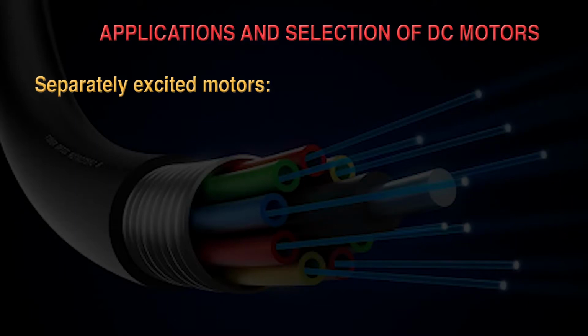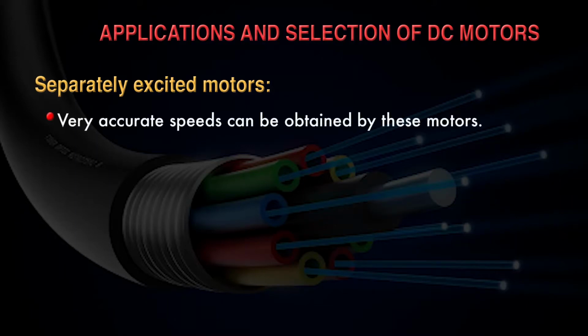So as you know, there are different types of DC motor like separately excited DC motor, shunt motor, series wound motor, compound DC motor. So because there are different types of motor, there are different applications of these motors. First of all, we are going to discuss the applications of separately excited motor.